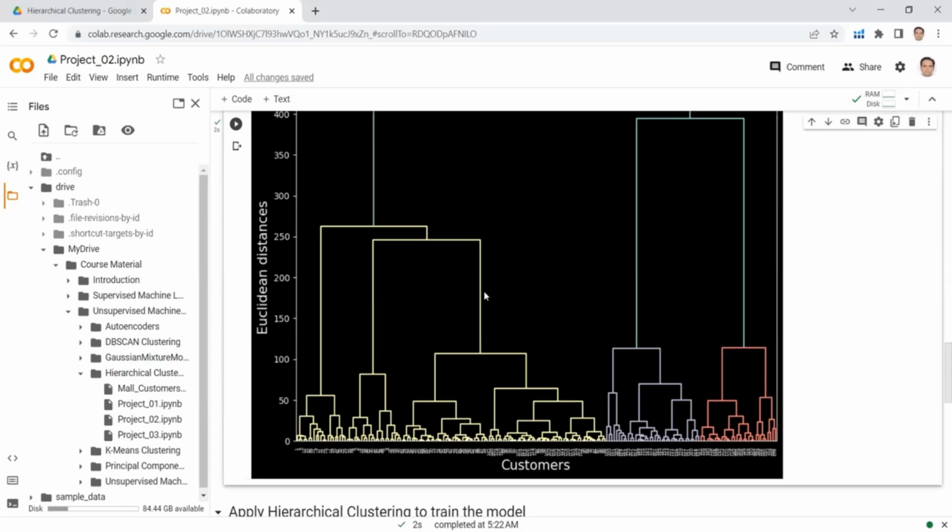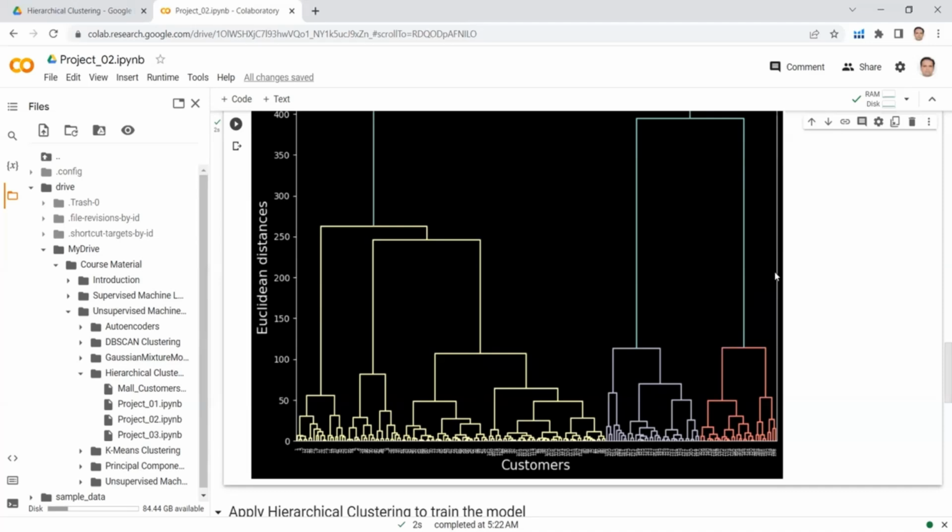If I see this vertical line, throughout its length, there is no horizontal line which is passing through this vertical line. So I will select my threshold here and I will extend this threshold across the dendrogram. So here is my threshold.